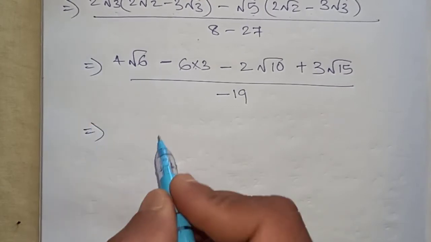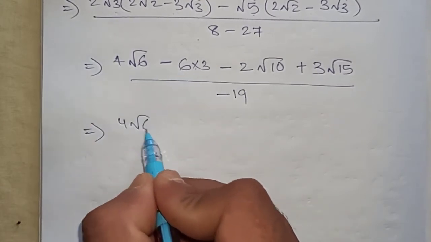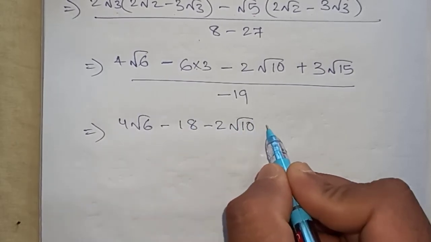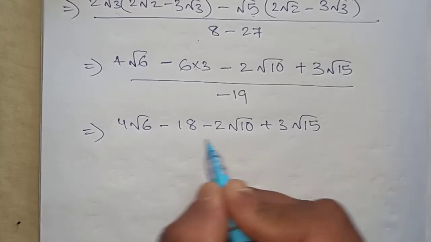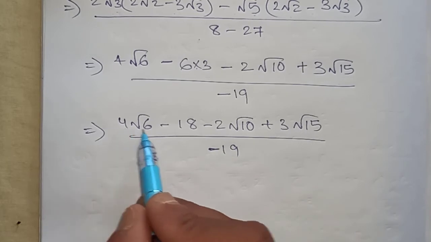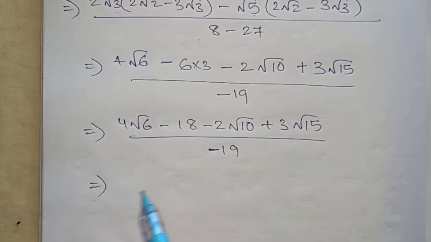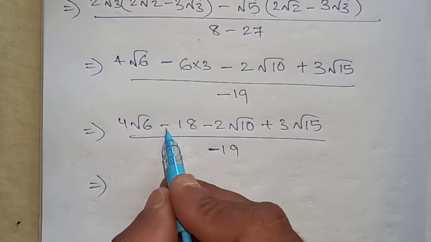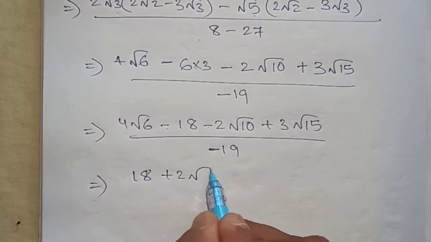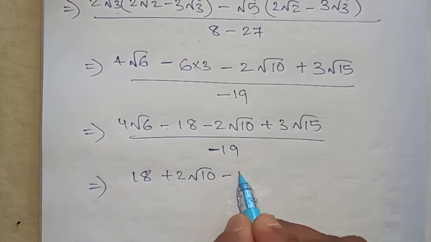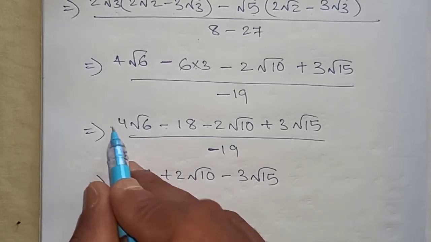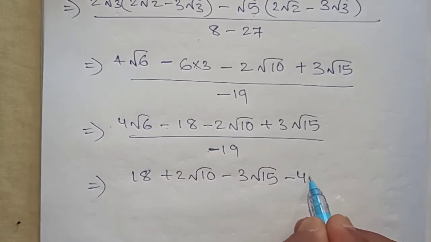Now multiply this: 4 root 6 minus 18 minus 2 root 10 plus 3 root 15, whole divided by minus 19. So what we will do, this minus sign we will multiply with the numerator. So it becomes plus 18, plus 2 root 10, minus 3 root 15, and minus 4 root 6.